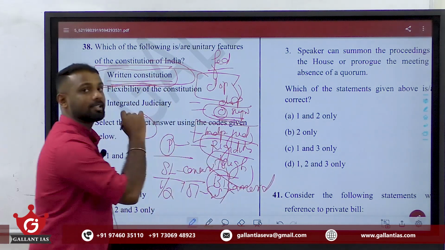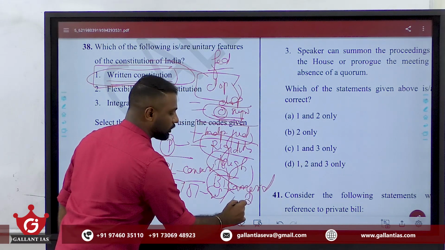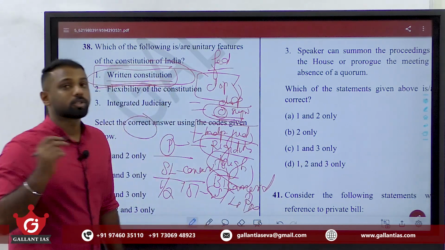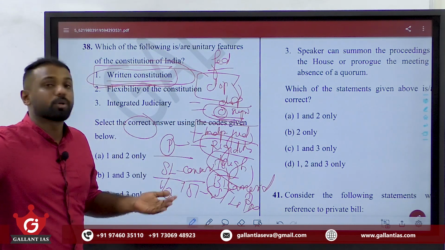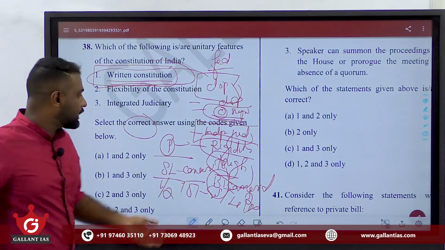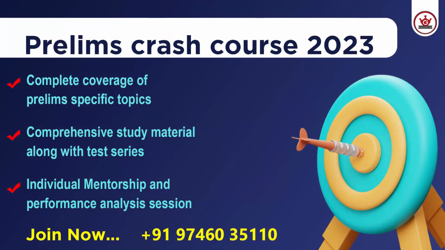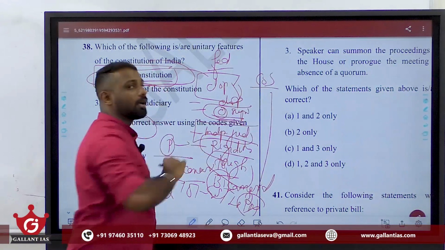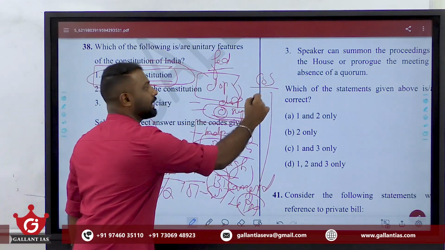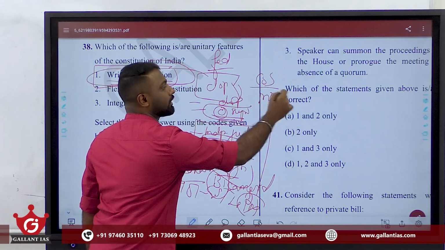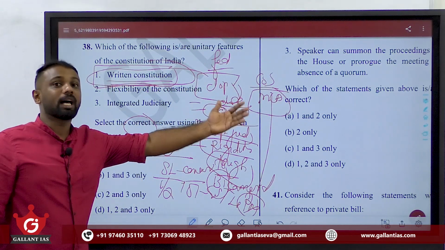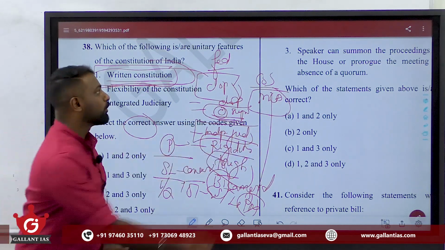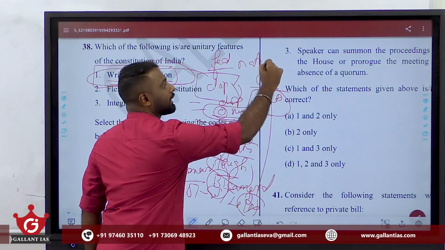Bi means two, that is having two houses, Lok Sabha as well as Rajya Sabha. So, how does the presence of bicameralism show the values of federal government? See, what is Rajya Sabha here? Rajya Sabha means Council of States, right? Here the Rajya Sabha members are elected by the elected MLAs. This shows that the states are sending representatives to the upper house of the parliament. Why? For national law making.